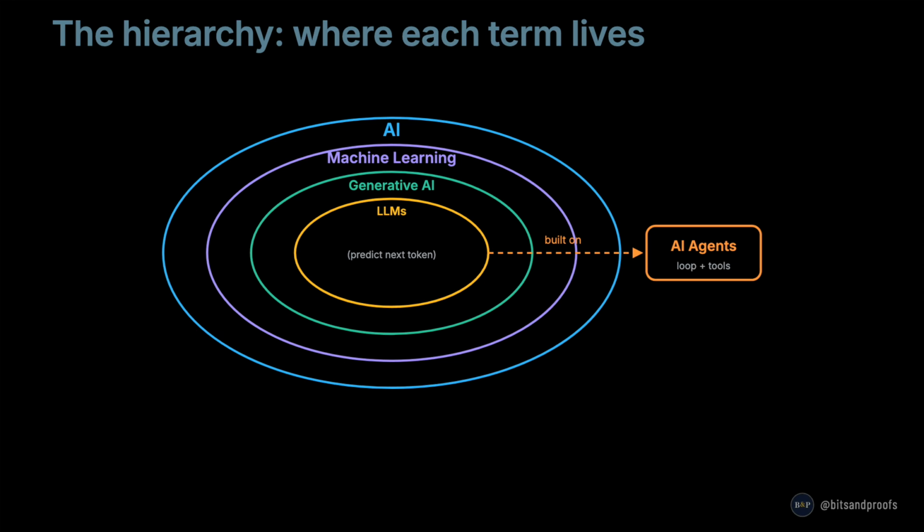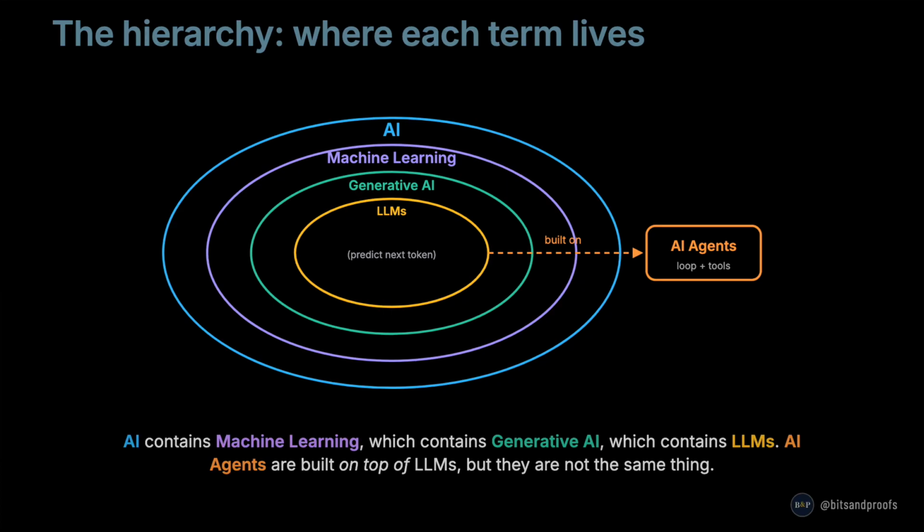Now look at the hierarchy. AI is the broadest term. Inside AI sits machine learning. Inside machine learning sits generative AI. And inside generative AI sit large language models, the specific kind that produces text. AI agents live on top of LLMs. They are built using a language model as the brain plus a loop and a set of tools around it. So agents are not a child of generative AI in the classical sense. They are a software pattern built on top of it.